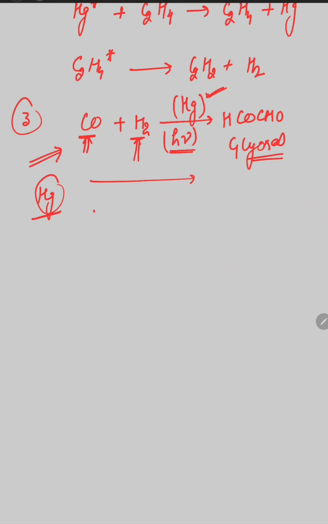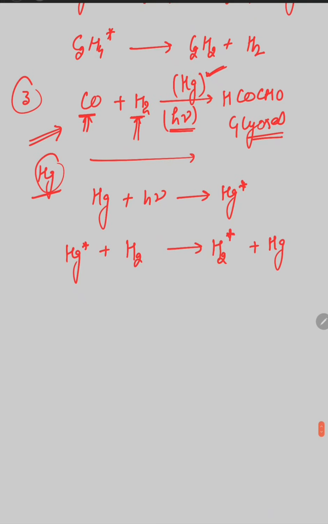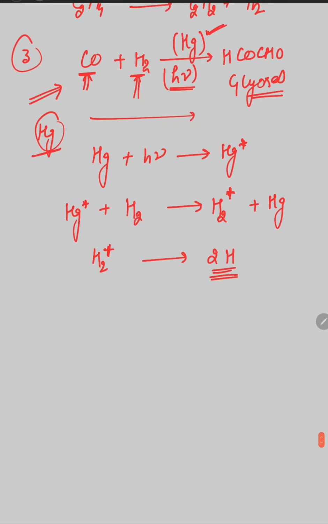So what is the chemical reaction? Mercury absorbs the light photons and it is excited to the higher energy state. This mercury in the higher energy state reacts with the hydrogen and transfers its whole of the energy to the hydrogen molecule, and itself it comes back to the ground state. Now hydrogen in the excited state, it then breaks down into its atoms. There comes dissociation of hydrogen molecule. Now these hydrogen